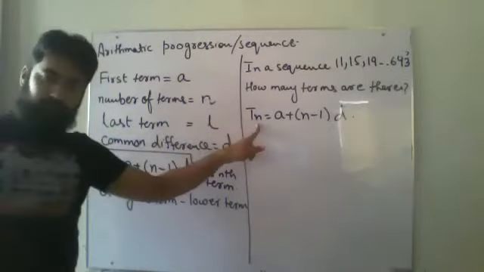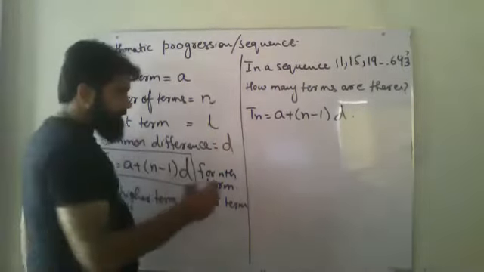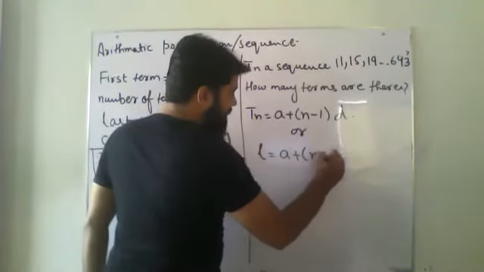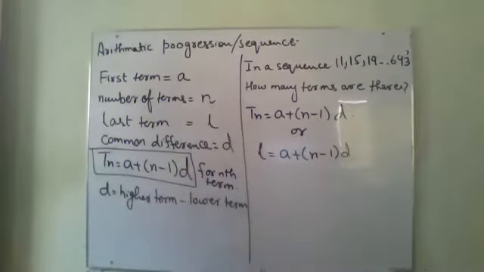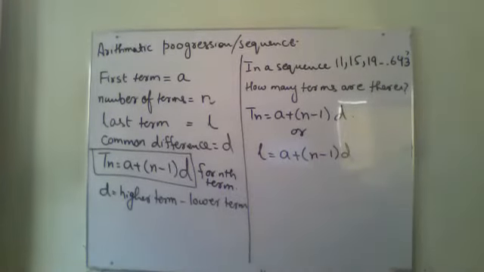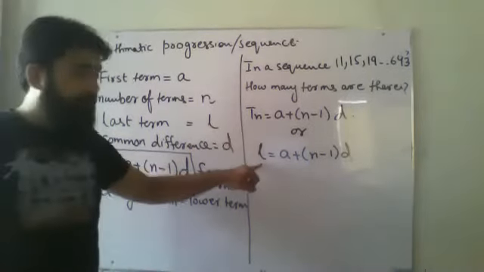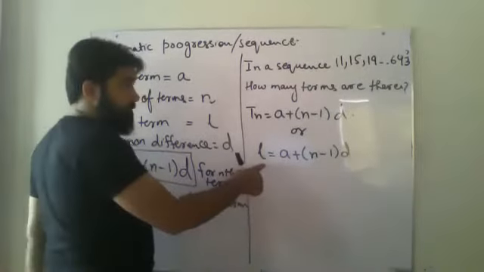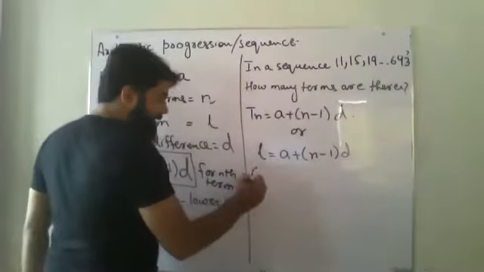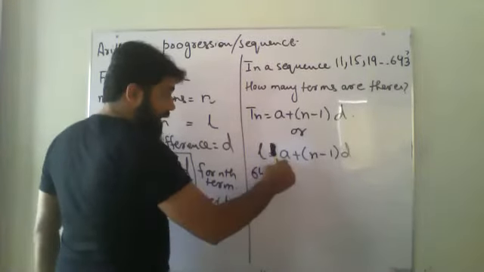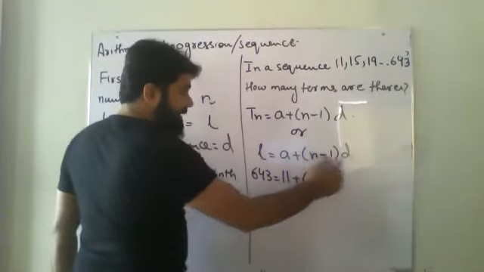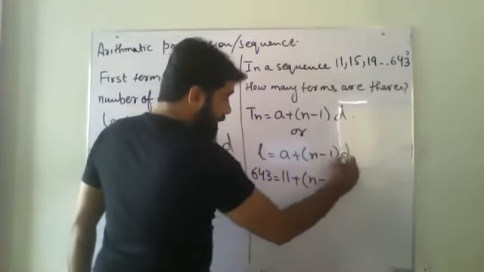So for the last term I can write L equals A plus (n minus 1) into D. Okay, so I haven't done anything extra over here. What I have done, instead of writing Pn, I have written it as L. Okay, so now my last term, that is L, is given to me as 643. A, that is 11. n minus 1, that I don't know. Into D.